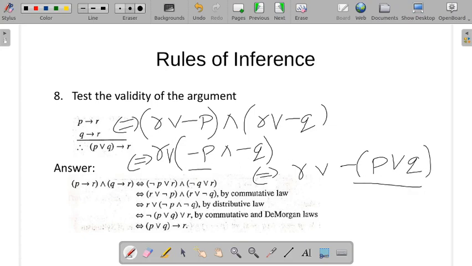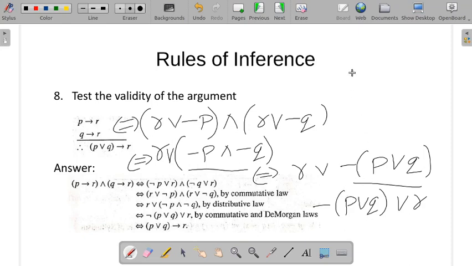Here we use De Morgan's law, and so I again advise students to know all the laws of logic and rules of inference, otherwise you will not be able to follow. So we have arrived here. Using the commutative law we interchange their positions: negation of P or Q, or R.